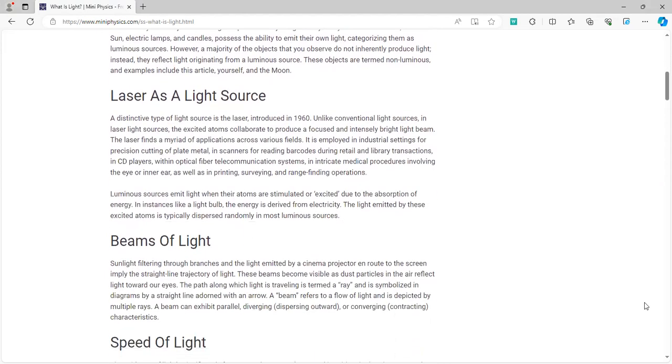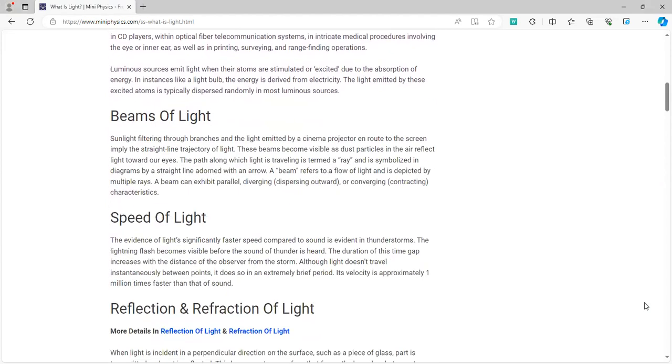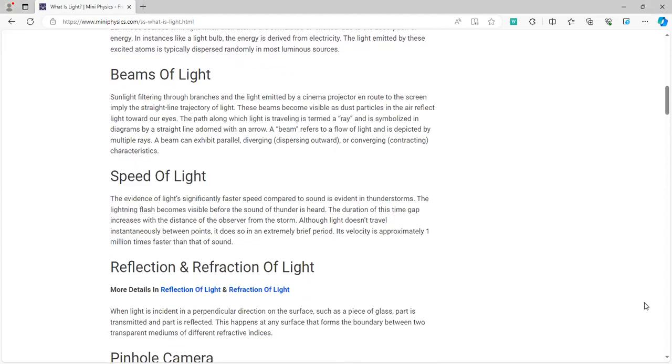Now, what is a beam? A single light is a ray, and when there is a collection of several light rays, they basically converge to form a beam. Now, the speed of light is basically the same. And if you compare it with the speed of sound, you need to know that the speed of light is significantly higher than the speed of sound.